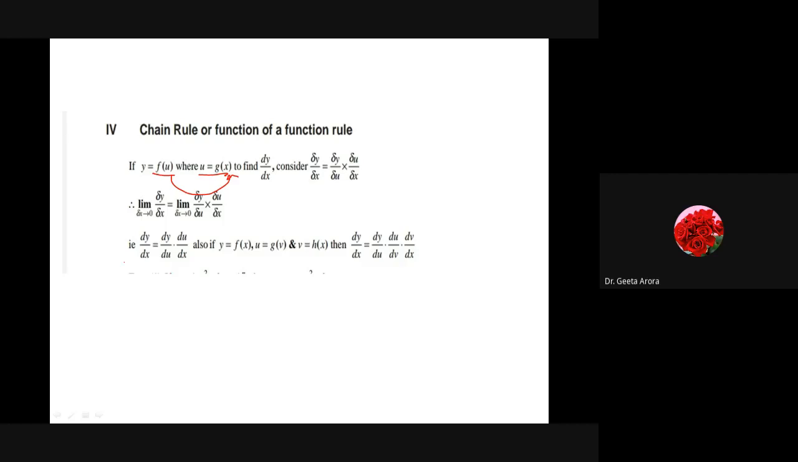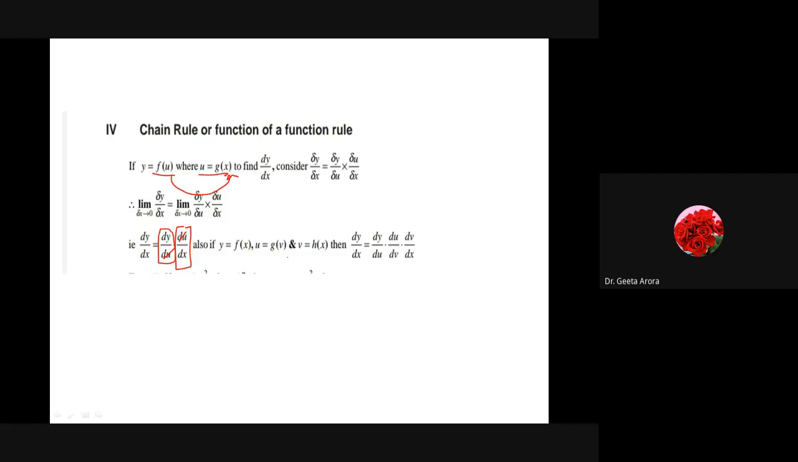Here we are saying that in that case we can find dy by dx by finding the derivative of y with respect to u and then the derivative of u with respect to x. Because y is a function of u, easily we can write the derivative of y with respect to u. That gives me dy by du, and u is a function of x, so we can find du by dx. And you can see, if I just simplify it, it will give me dy by dx.